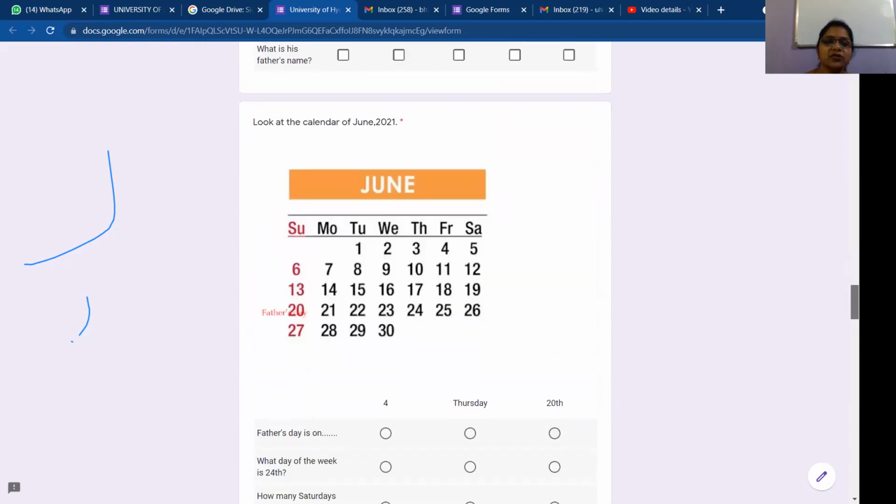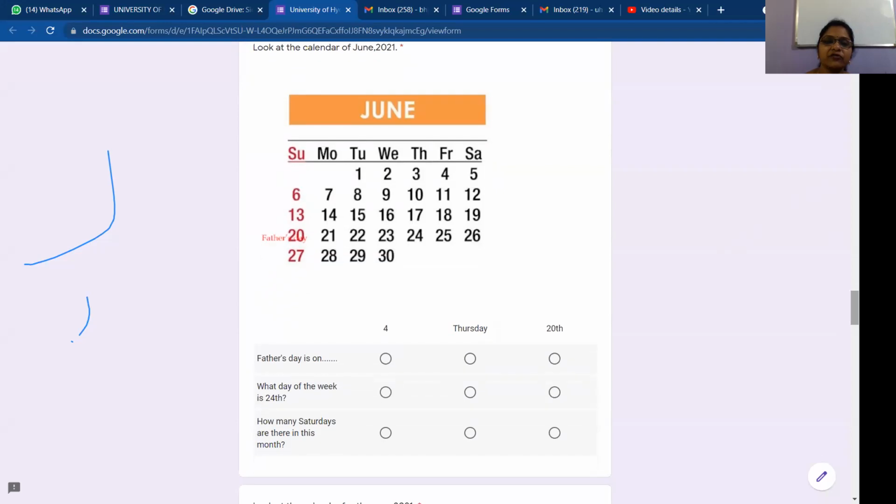Okay, so now let us look at this 2021 calendar. Here Father's Day is mentioned on the 20th, which falls on Sunday. So Father's Day is on which date? It is on 20th of June. What day of the week is 24th? You have to go to 24th and find out the day. 24 is on Thursday. How many Saturdays are there in this month? Just go to the Saturday column and count: 1, 2, 3, 4. So there are a total of 4 Saturdays in this month.